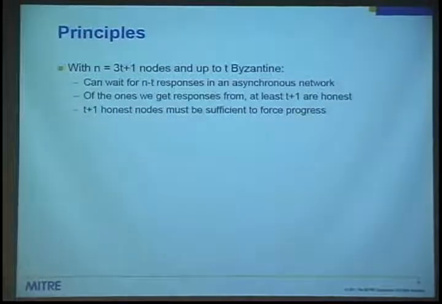So you have to deal with things like: you can wait for n minus t responses. You can't wait for all the responses. And of the ones that you get a response from, you can argue that at least t plus 1 of them are honest, because n minus t is at least 2t plus 1, and at most t of those can be bad, so there are at least t plus 1 honest nodes. And so if you have the ability in your protocol to make progress as long as there are at least t plus 1 honest nodes, then you should be okay.